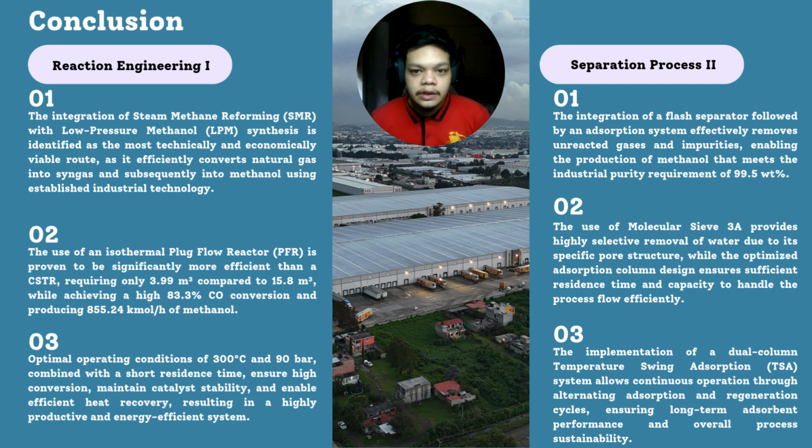In terms of reactor selection, the isothermal plug flow reactor or PFR is shown to be significantly more efficient compared to a CSTR. Based on our analysis, the PFR only requires a reactor volume of 3.99 cubic meters, whereas the CSTR requires 15.8 cubic meters to achieve similar performance. At the same time, the PFR achieves a high carbon monoxide conversion of 83.3% and produces 855.24 kmol per hour of methanol.